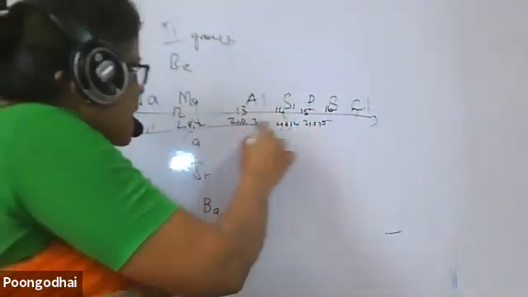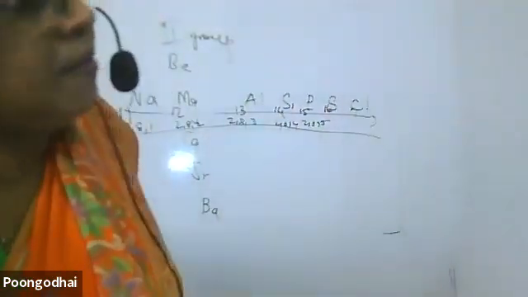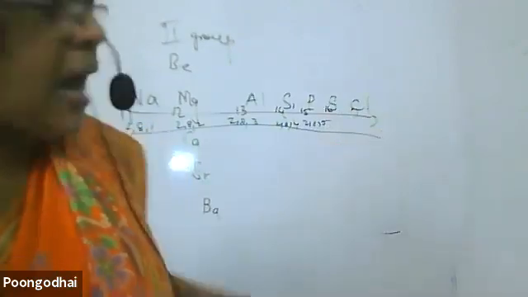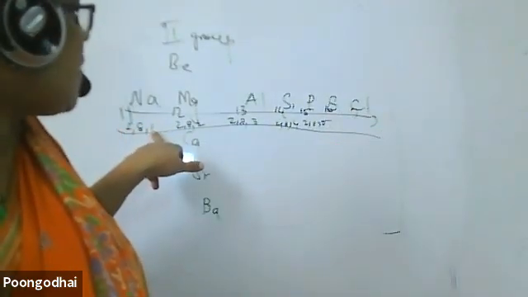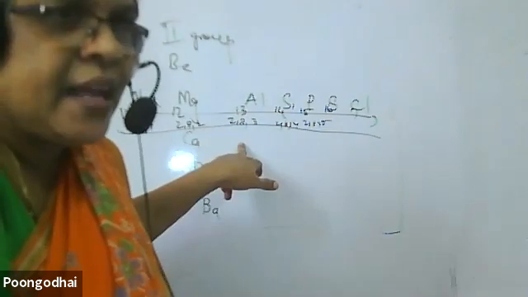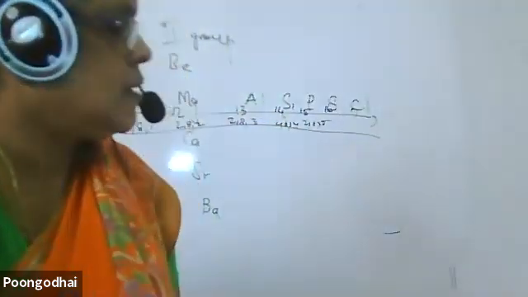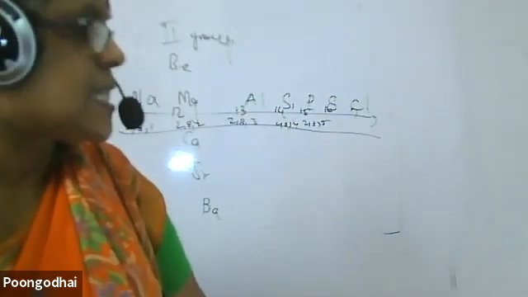Here all the elements are coming in the same shell, and the number of electrons gets added up in the same shell. So what happens? The size will decrease.